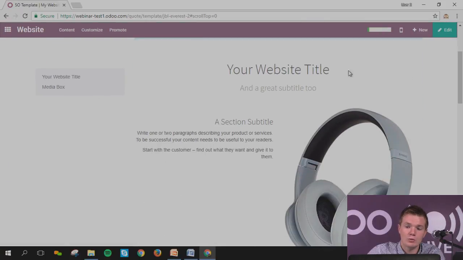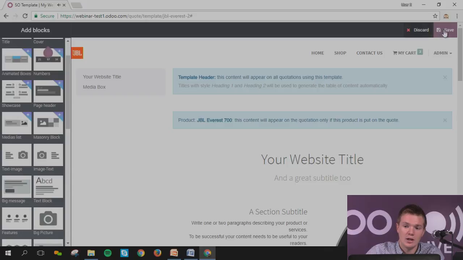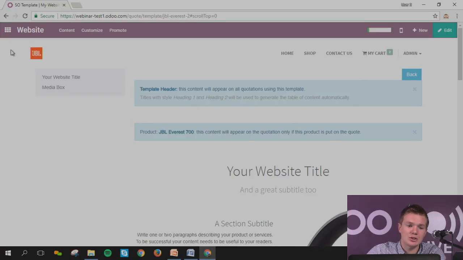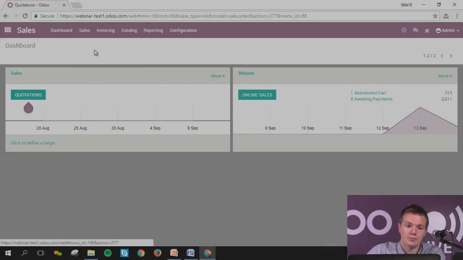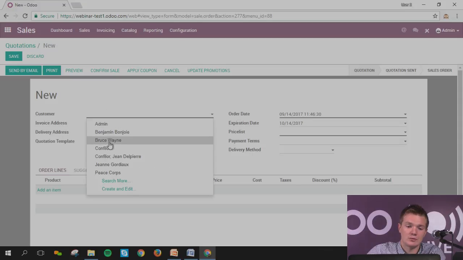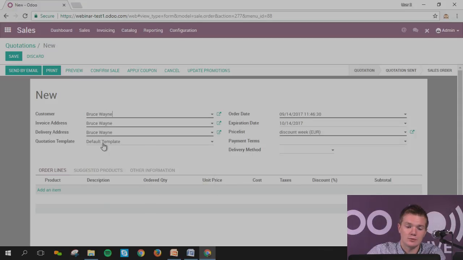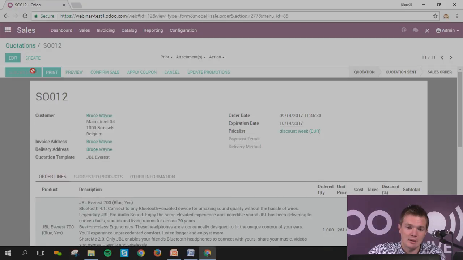So you create the quote with the drag and drop system, as I have shown you during this webinar. You can save it, and then as soon as you send a specific quote or a specific invoice, let's imagine I'm going to create a new quote. That's going to be for Bruce Wayne, and I take the GBL Everest. This is my quotation template that I've taken. I can save it and I can send it by mail.